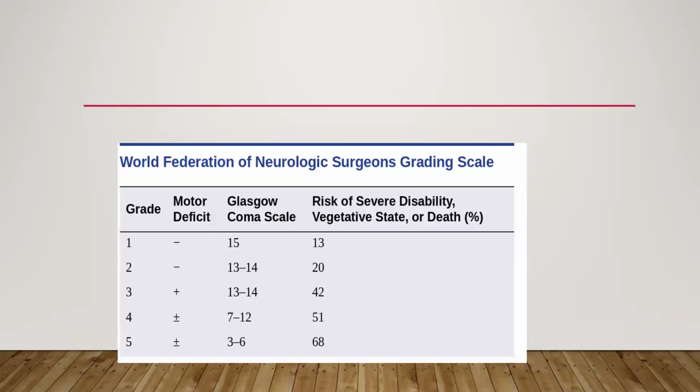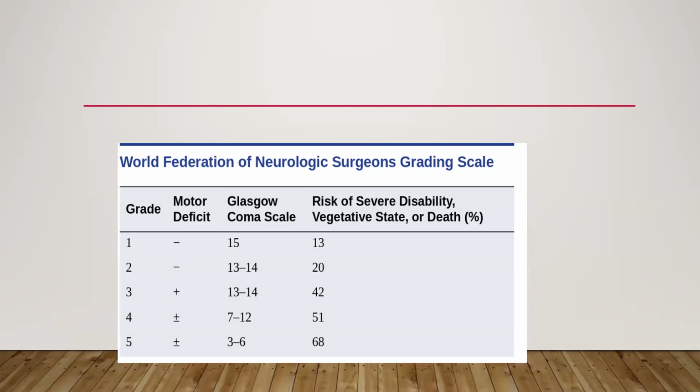According to this grading scale, for grade 1 there won't be any motor deficit, the GCS score will be 15 and the risk of severe disability, vegetative state or death will be 13%. Then for grade 2, there will be no motor deficit, the GCS score will be 13 to 14 and the risk of severe disability, vegetative state or death will be 20%.